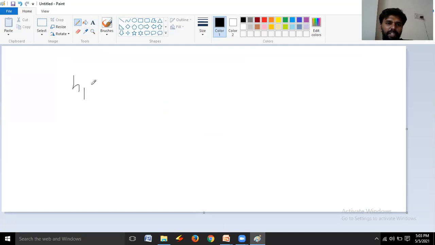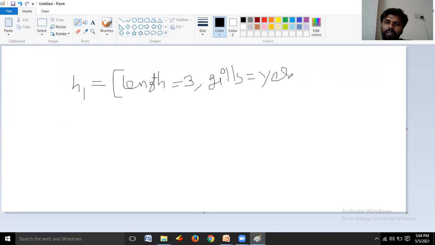Hypothesis space is equal to: sea animal length is equal to 3, comma, gills is equal to yes, comma, teeth is equal to many.